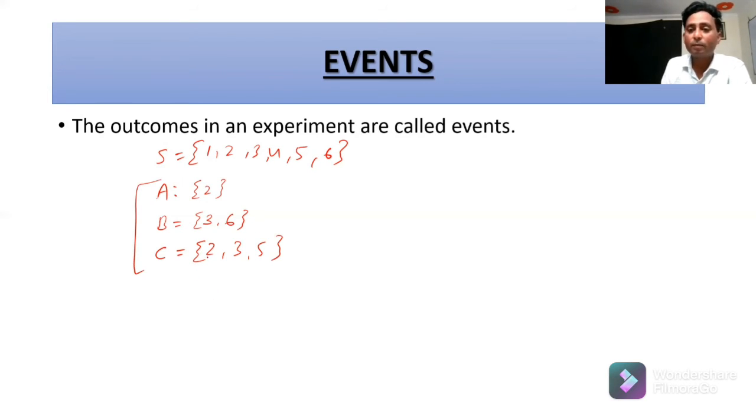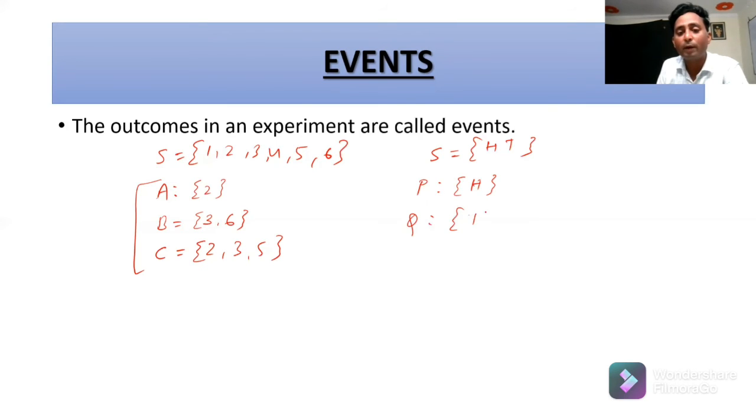And in tossing a coin, the sample space will be head or tail. Suppose we want to know the event of getting head. There will be only one element, head. Or getting a tail, you can suppose it as P or Q, getting a tail.